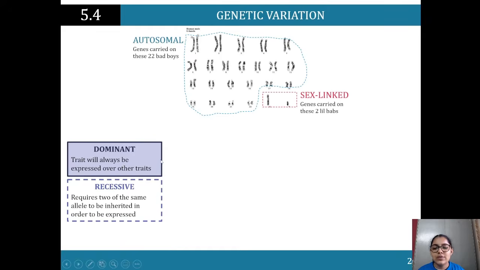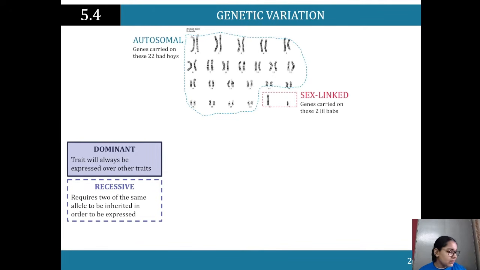So if it's a dominant trait, it will be expressed over all other traits. So if in my genes, black hair is the dominant trait, I'm going to have it. It's going to be expressed over other traits. So I may have had a recessive, light brown hair trait, but if black is dominant, that's how it's going to be expressed over that light brown one. Then recessive requires 2 of the same allele to be inherited in order to be expressed. So recessive alleles, this is when we now look at Punnett squares.